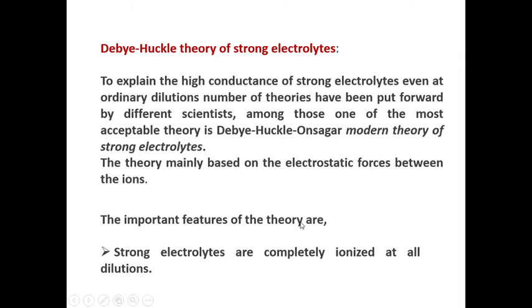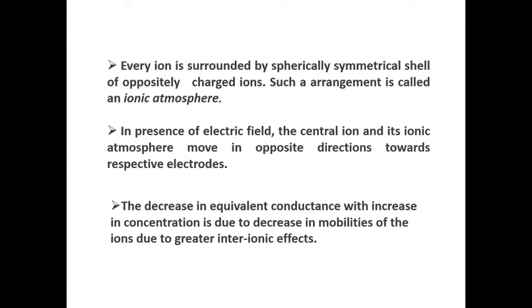The main postulates or features of this theory are: strong electrolytes are completely or almost completely ionized at all dilutions. The second is that every ion is surrounded by a spherically symmetrical shell of oppositely charged ions, meaning either a positive or negative ion is surrounded by its oppositely charged ions.